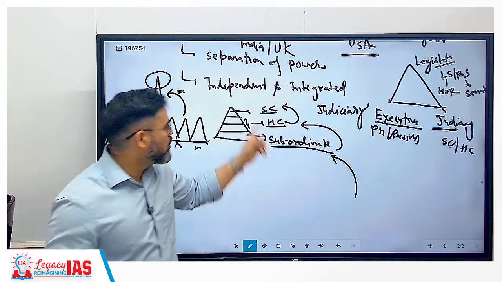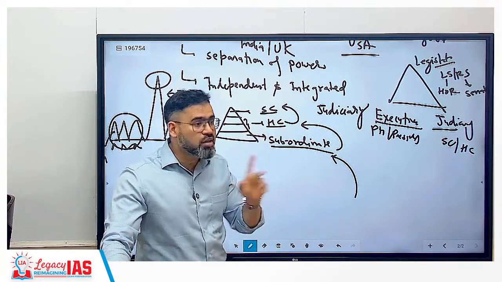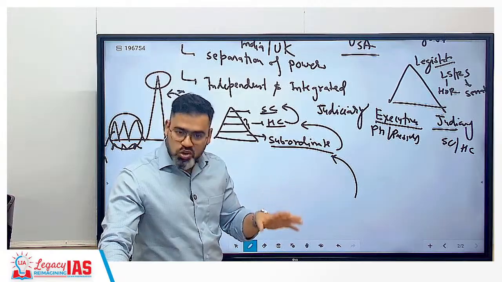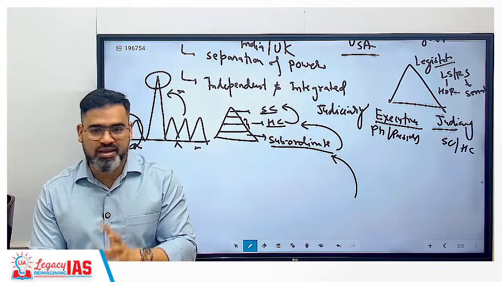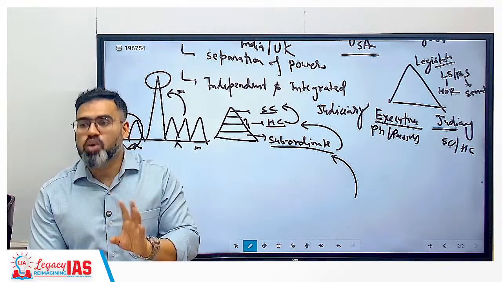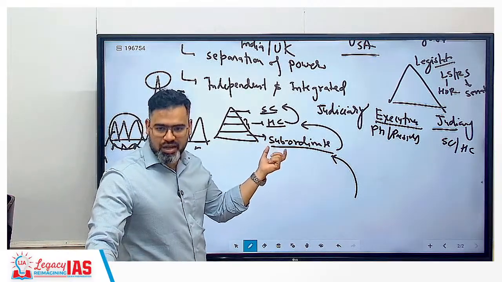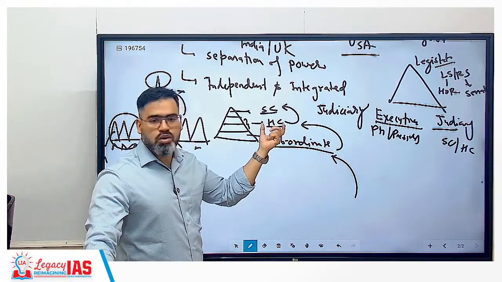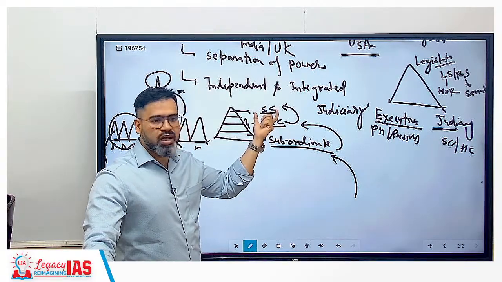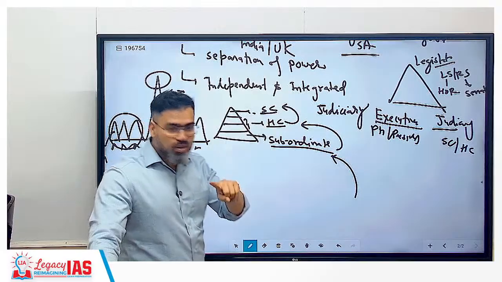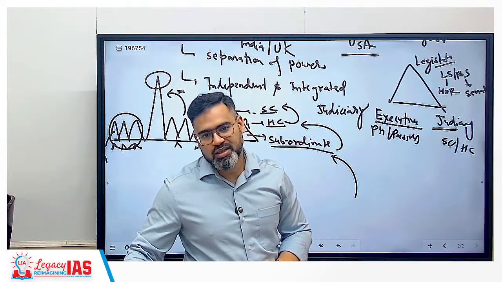अब now will this be overburdened or not? Correct? That is the reason around 50,000 cases are pending in the Supreme Court alone. In total, around 4.5 crore cases are pending in Indian courts, and the majority of them are pending at the subordinate level. Around 1 crore are pending at the level of High Court and around 50,000 cases are pending at the level of Supreme Court. Reason आपको समझ में आ गया? You understood the reason? Because of integrated judiciary.